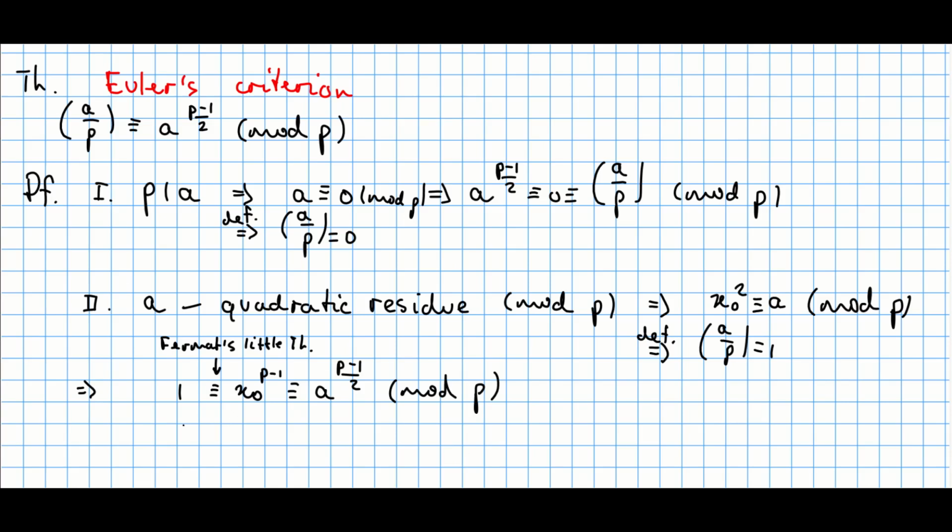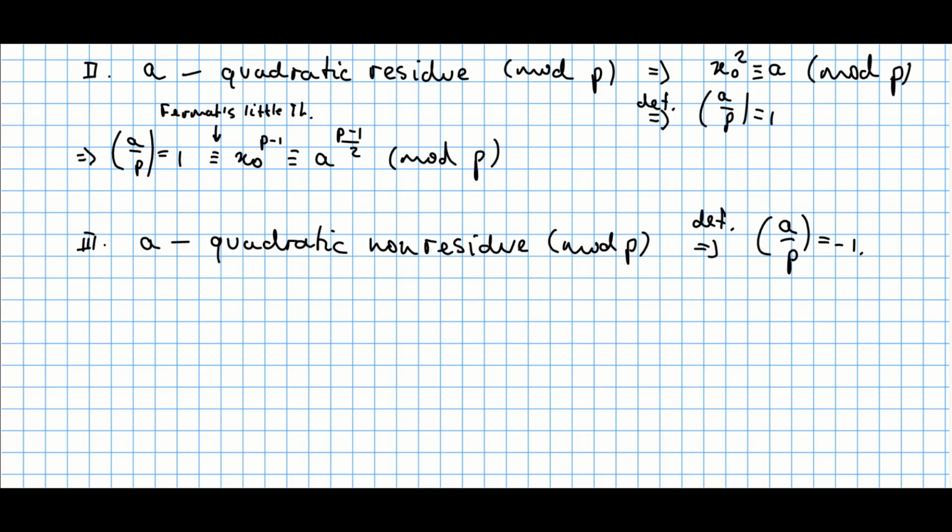Well, the one thing is we should check whether P does not divide x0. And in fact, it's true, since if P would have divided x0, then you would get in this equation that x0 squared would have been congruent to 0 modulo P, so A would have been congruent to 0 modulo P, which is impossible for our case. But look, A to the power of P minus 1 over 2 is congruent to 1, but this 1 is exactly Legendre symbol (A/P). So this symbol is congruent to A to the P minus 1 over 2 modulo P. The same equation as right here.